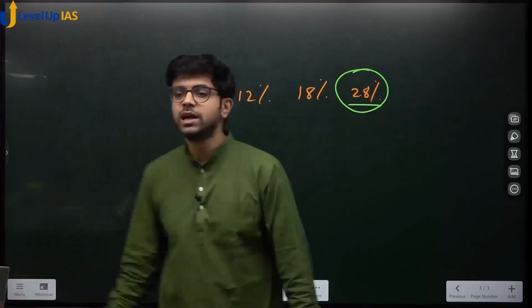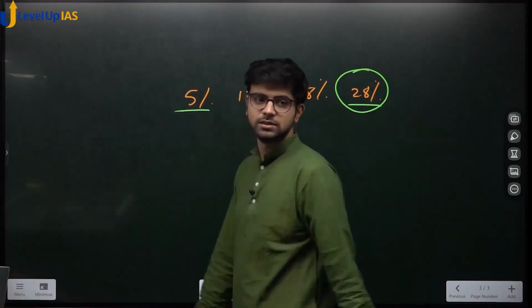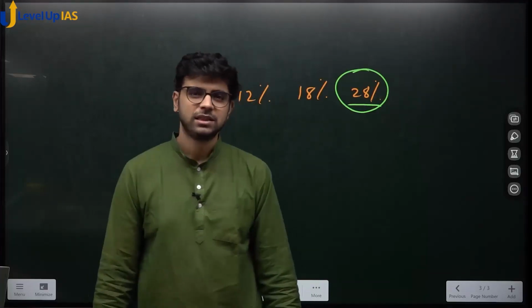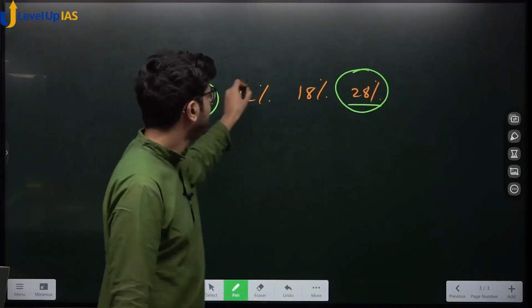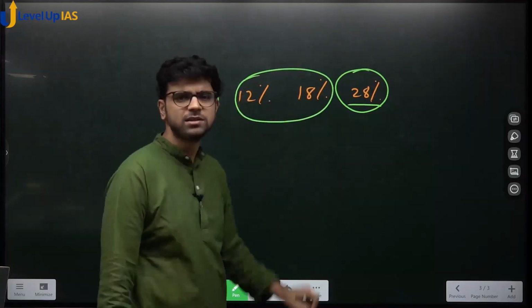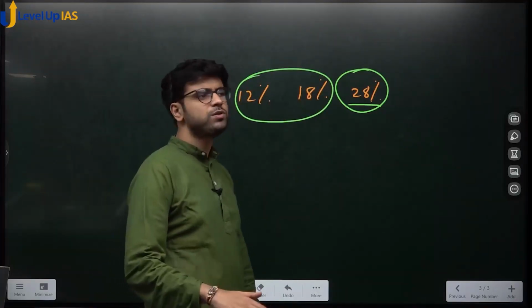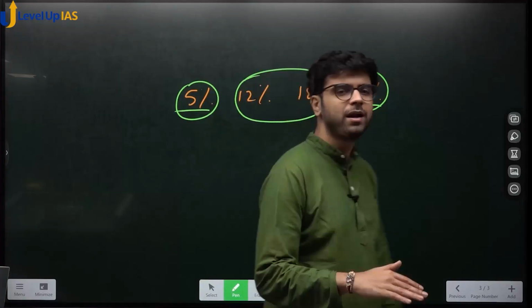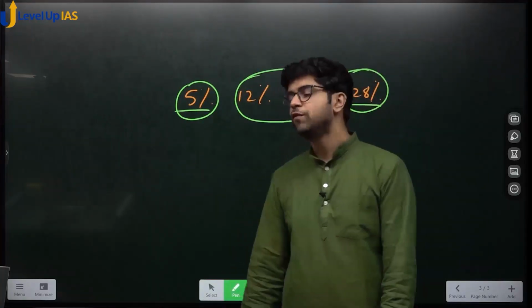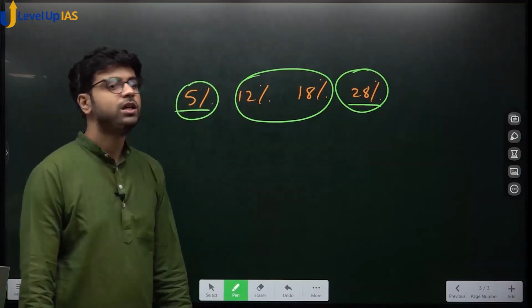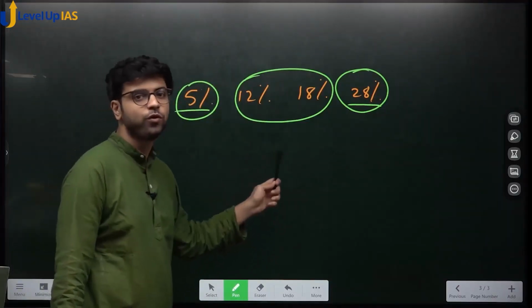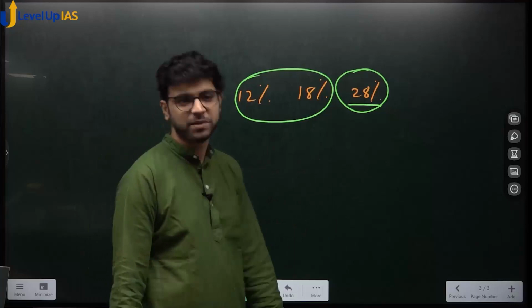Which goods do you think are taxed at 5%? Necessities, basics. Yes or no? Okay, they are taxed at 5%. Which goods do you think are taxed at 12 and 18%? Depends. Medium goods, goods used by middle class families. So if you go to a restaurant, you will be charged 12% GST. But if you go to a high-end restaurant, you will be charged 18% GST.